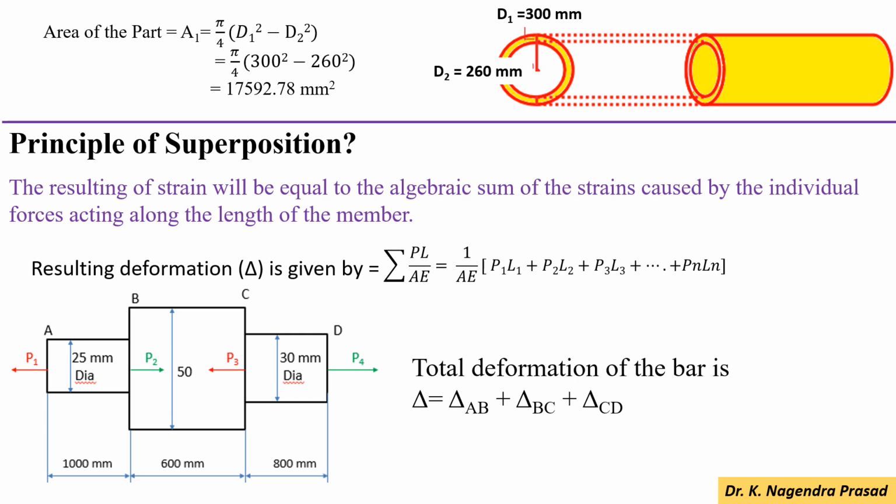So the resulting deformation of the member delta equal to the summation of PL by AE. Let's see in the diagram ABCD part is given. Then the total deformation of the bar delta equal to the deformation of the AB bar plus deformation of the BC bar plus deformation of the CD bar.